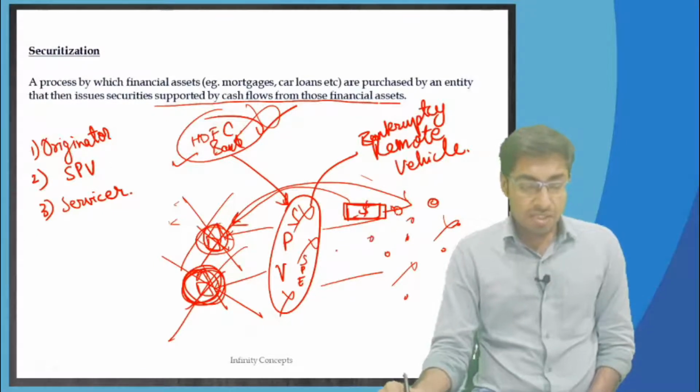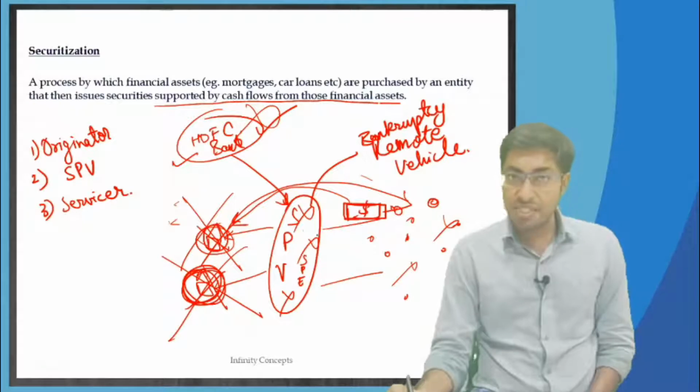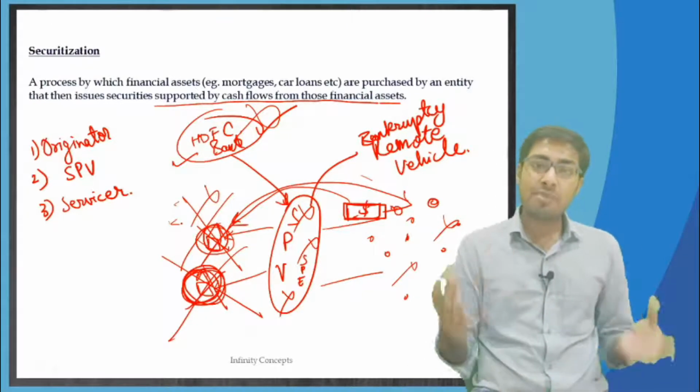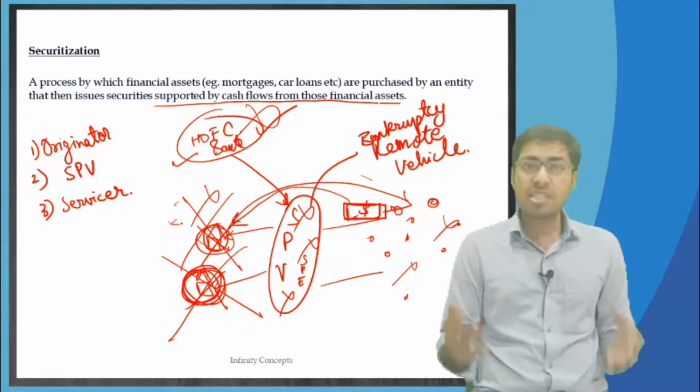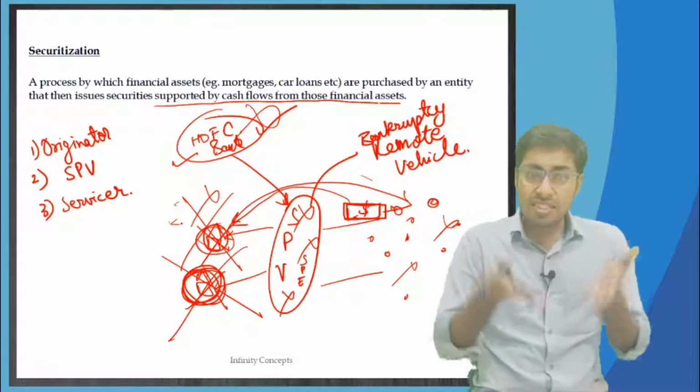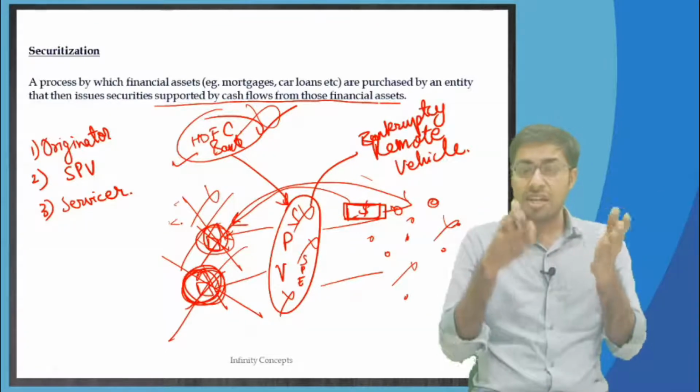These investors cannot come to the SPV and say that if they are not paying, then you will have to pay the money. Where will SPV bring money from? SPV doesn't have any money, and anyway SPV is just a vehicle that is created in the books of accounts, in just the records.